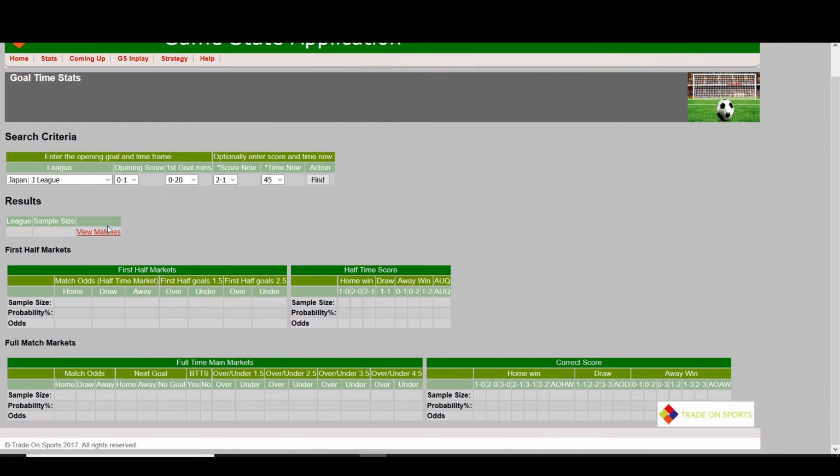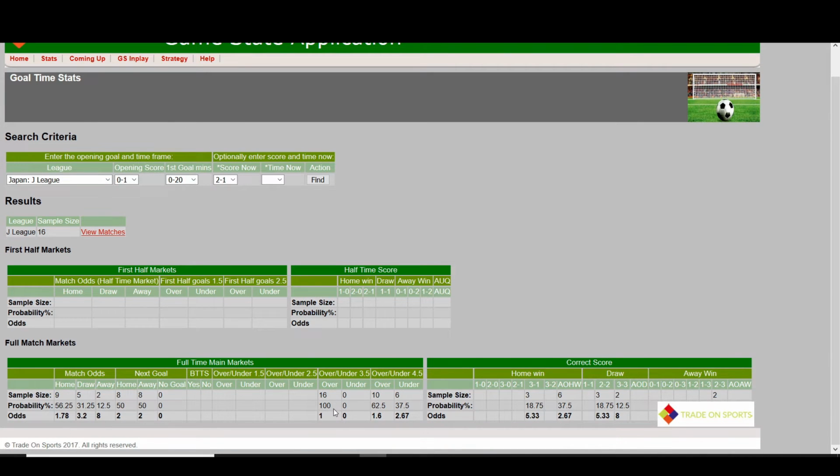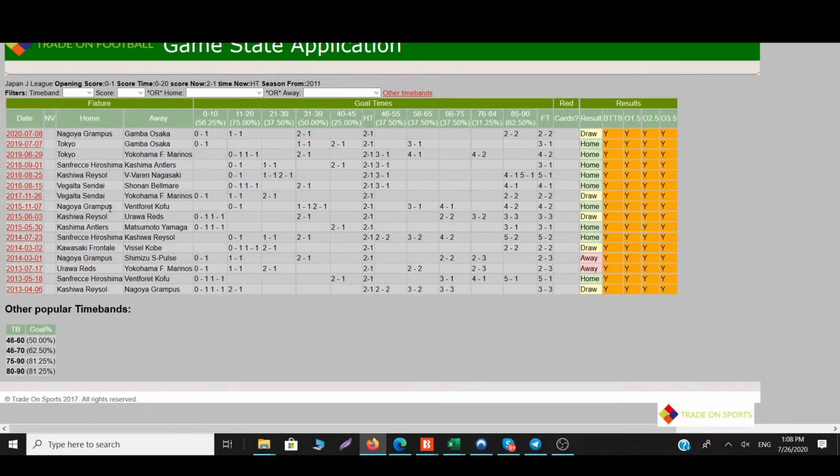But what's interesting about it, we can go and look at the time bands on this game and let's see where these goals appeared. So we have our 16 sample rate. I'm just going to tap in half time here and we'll go and find those. Okay, so we can see that 16 have had a further goal, quite encouraging. Let's go and look at where these goals appeared in these 16 games.